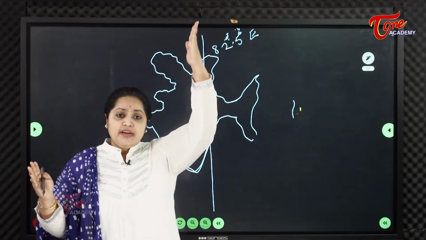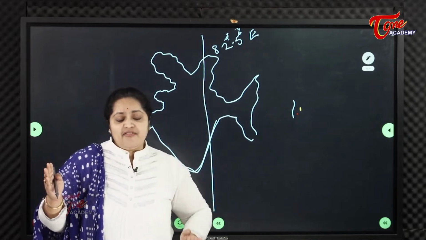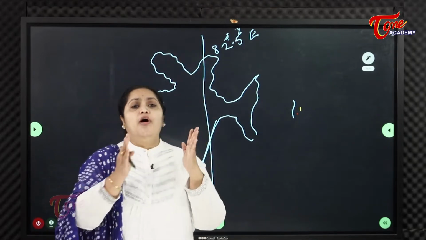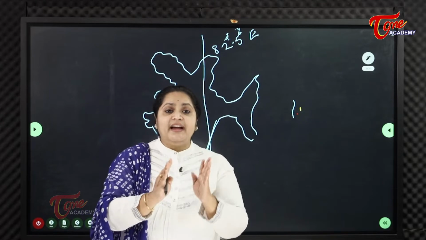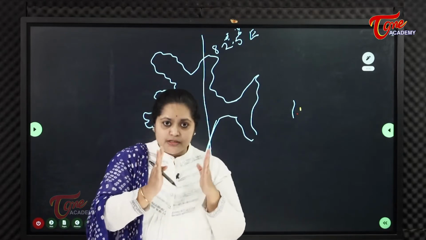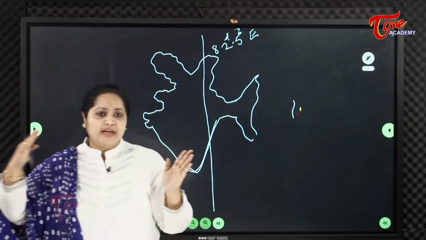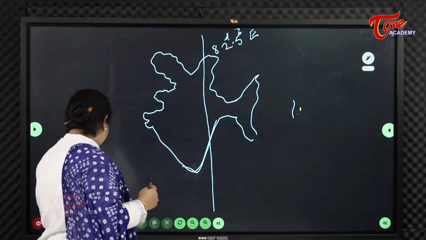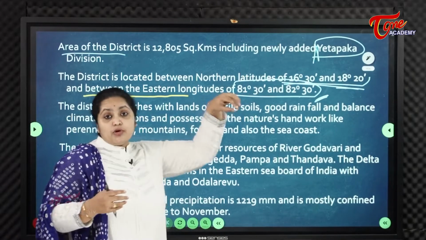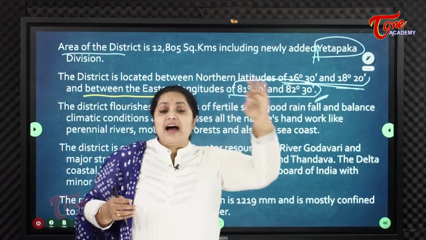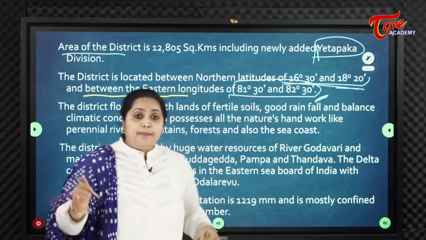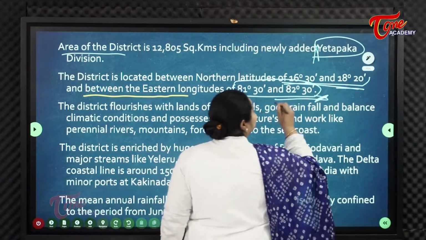This longitude, 82.5 degrees east, divides India into almost two equal halves, one part to the east, one to the west. So if we take East Godavari, this 82.5 degrees longitude passes through East Godavari district.